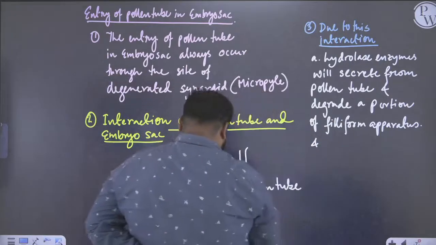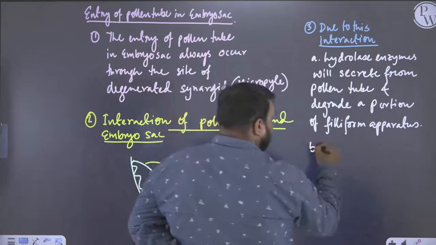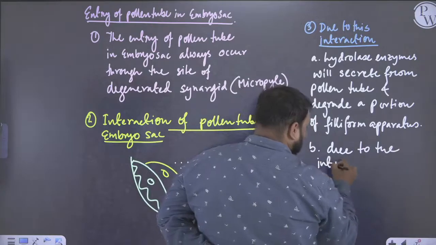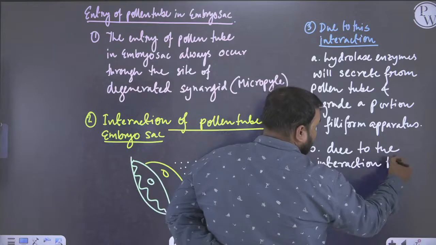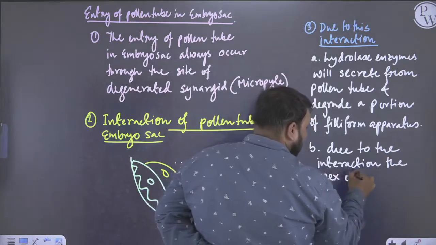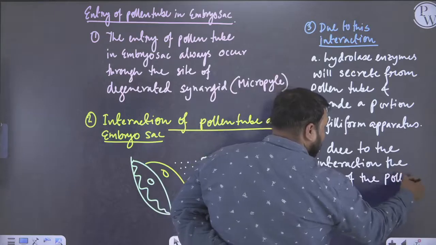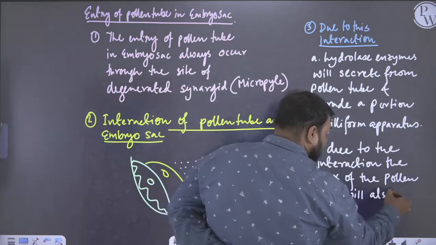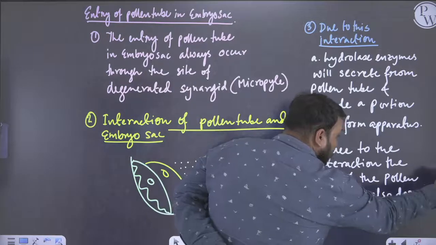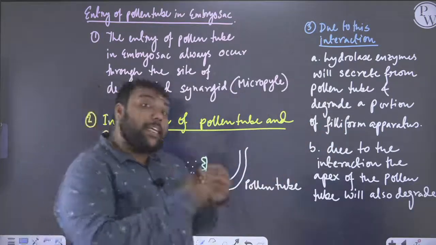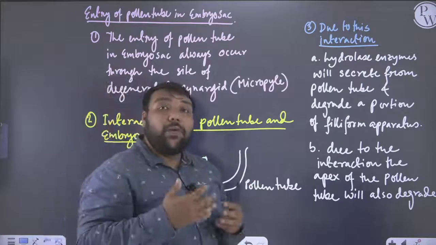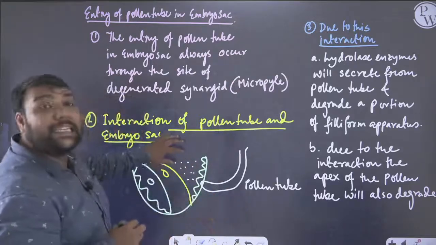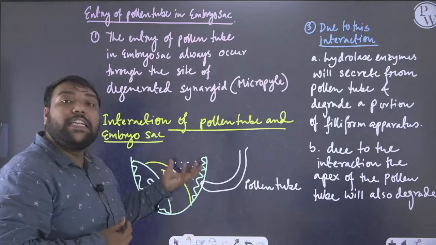And so we can put it in a different point here, that due to the interaction the apex of the pollen tube will also degrade, and once the apex of the pollen tube will degrade, now you see the pollen tube which was carrying the tube nucleus and the spermatozoids will be released inside the cytoplasm of the degenerated synergid.